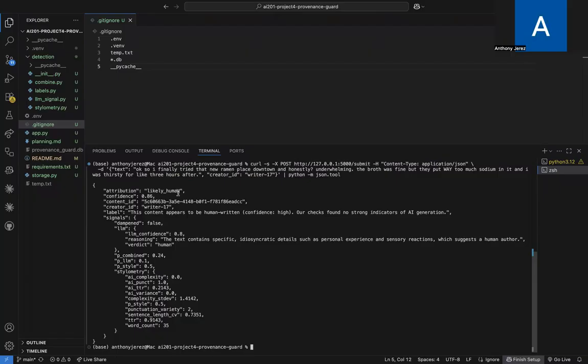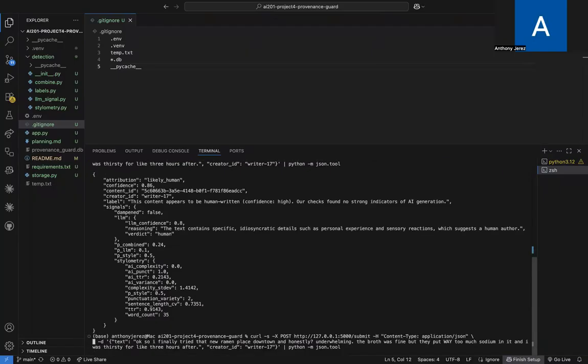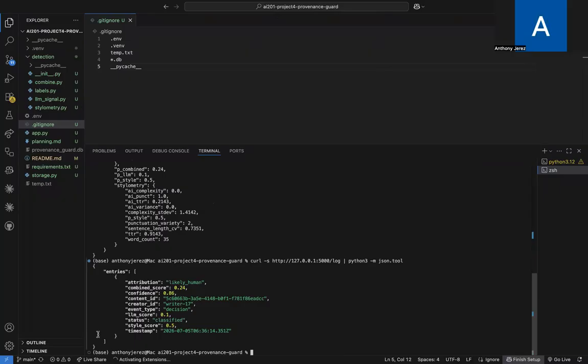We have here the attribution, the creator ID. If you wanted to view the logs, here we could see everything that was logged. Before, entries was empty, but now that we added this, you see here our first entry, marked as human-like, and the combined score. And there are various others.